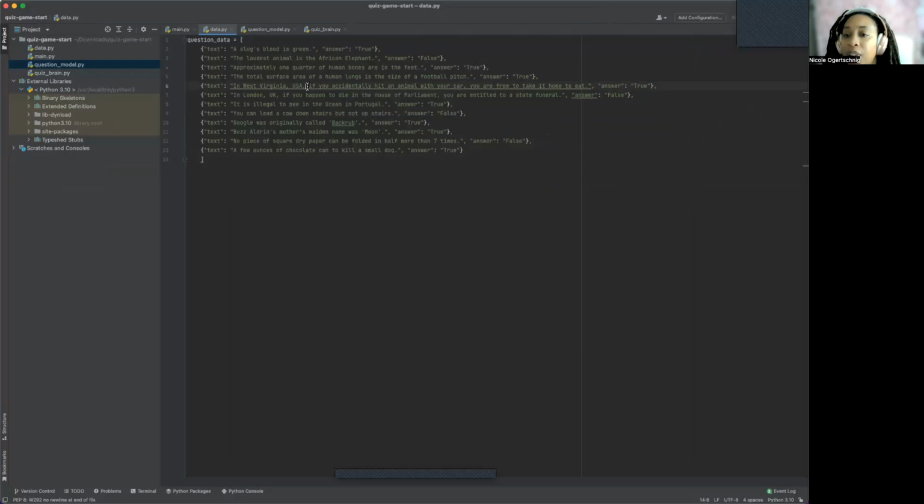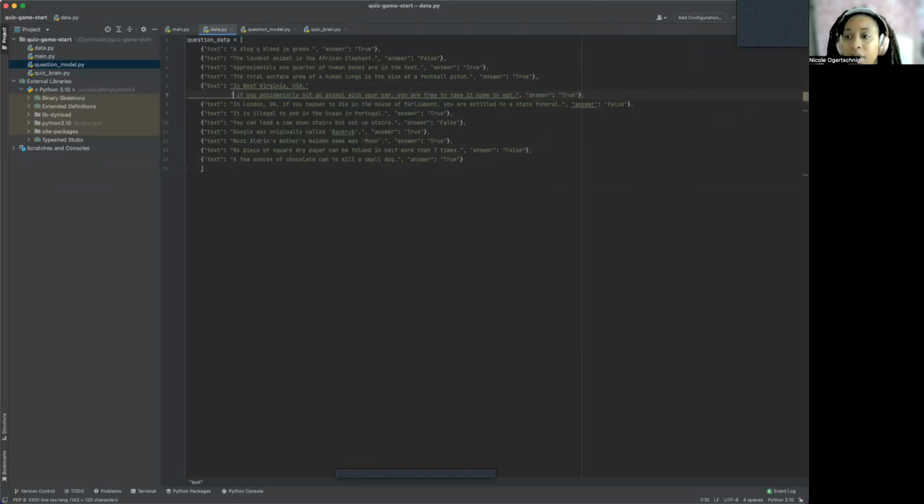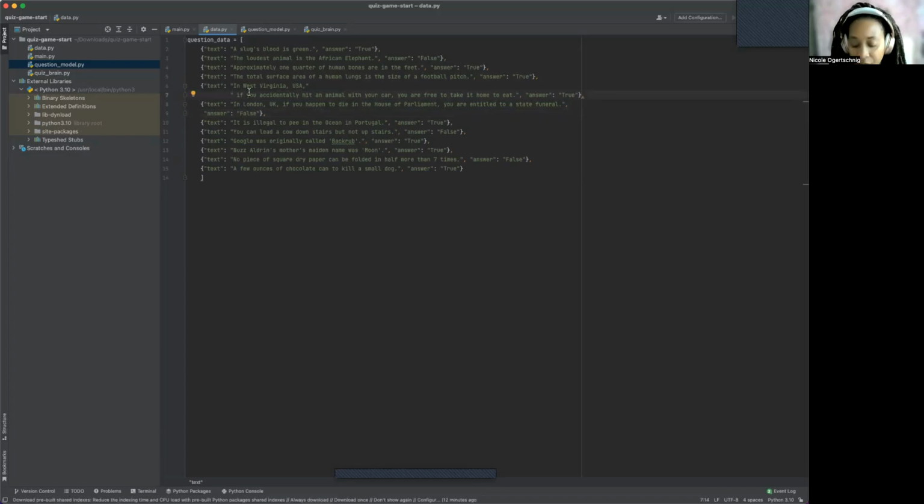So we can do this. See, there we go. And actually, you want this to be back over here because indentation means things in Python. So I already took care of our question data bank.